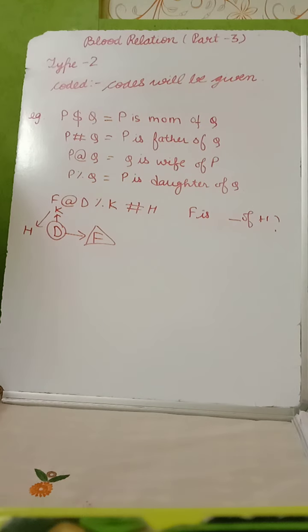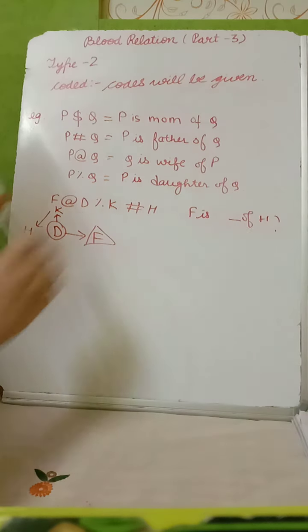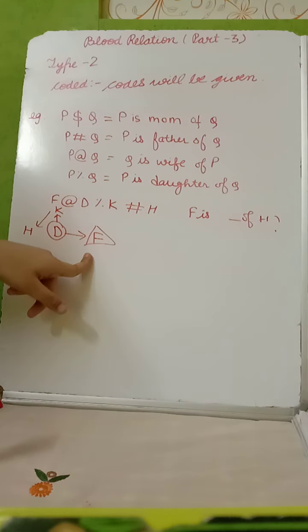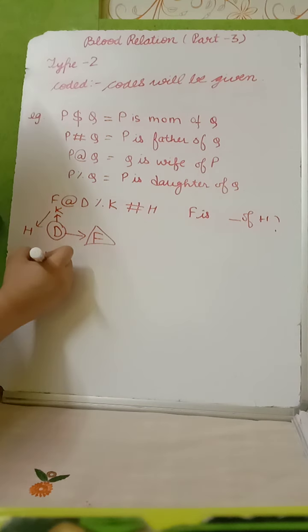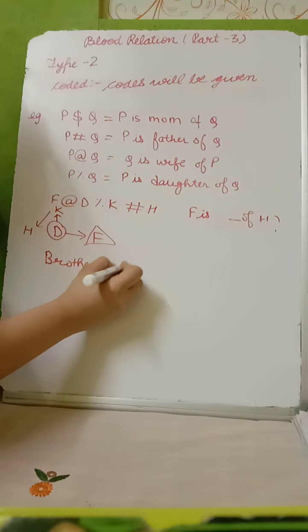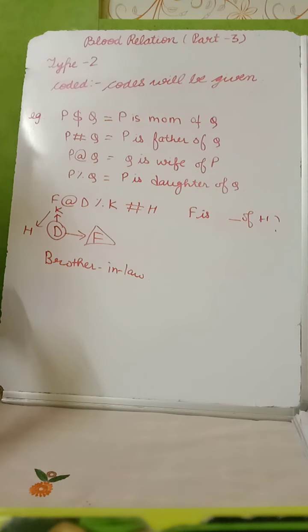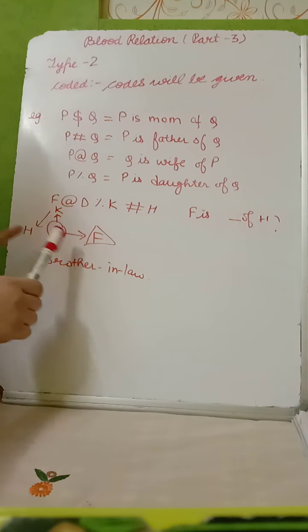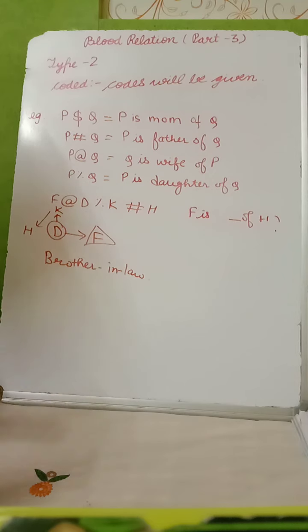Now the relation is asked of F to H. So here F will be brother-in-law of H. Hope you get it how? Because if we see, the relation asked is of D's husband to D's sister or brother, so that will be जीजा जी, and it is said in English brother-in-law.